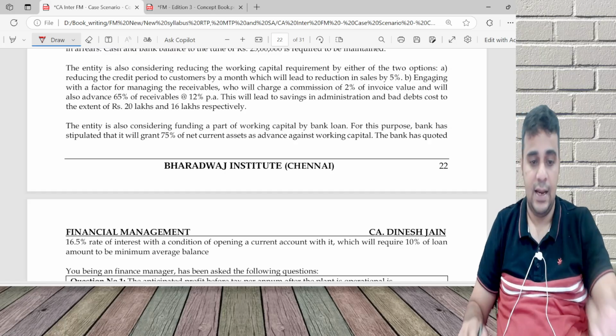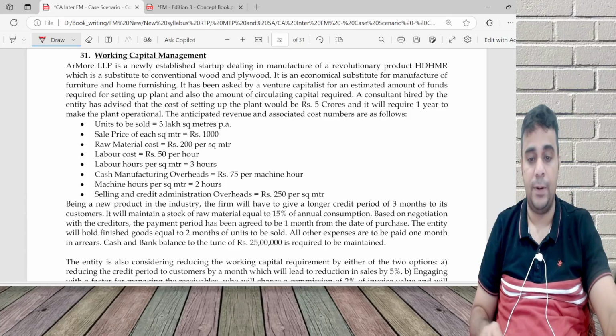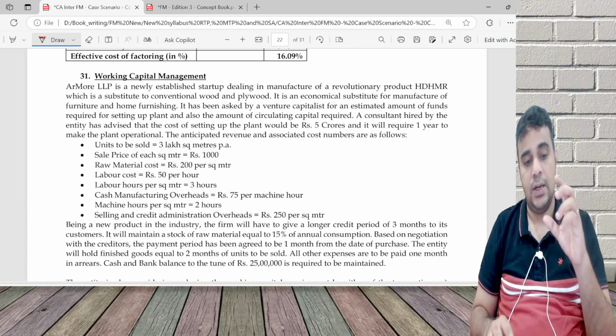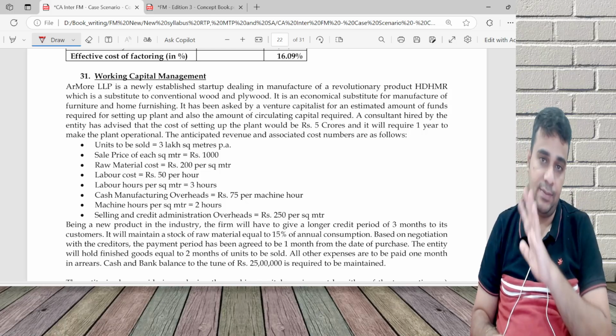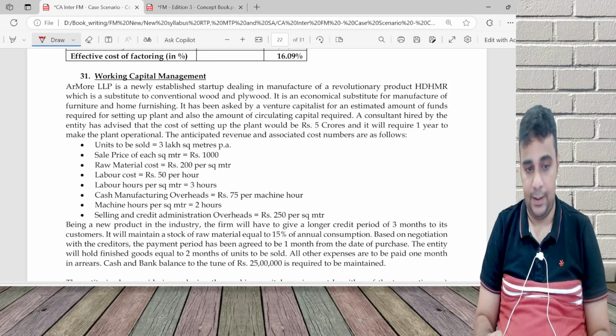I'll explain this. Let's first do a cost sheet. It's a new company, so we'll do a detailed cost sheet. In the cost sheet, I will get the profit figure, and then I'll do estimation of working capital.